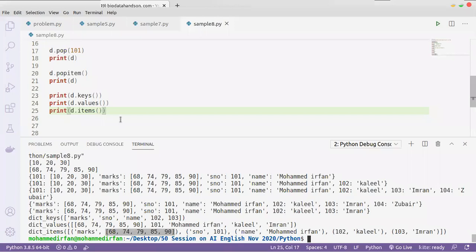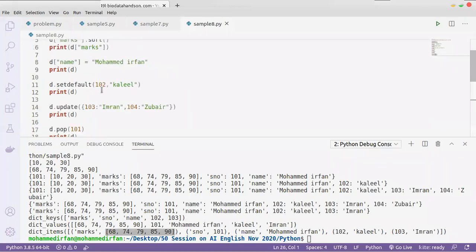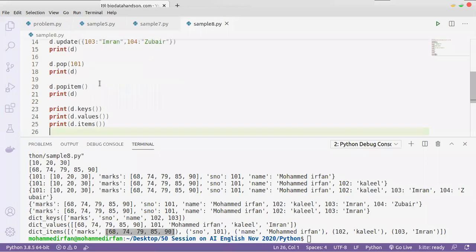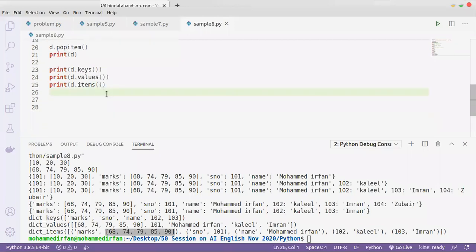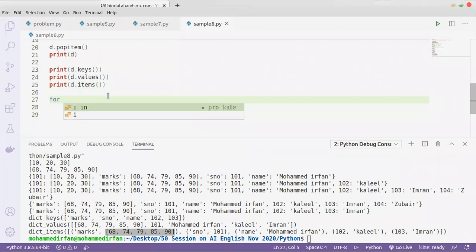To iterate the dictionary using a for loop, how can we do that? If you are using print d.keys, then it is showing the keys of that dictionary, and d.values is showing the values. But what are items showing? It will show both key and value.